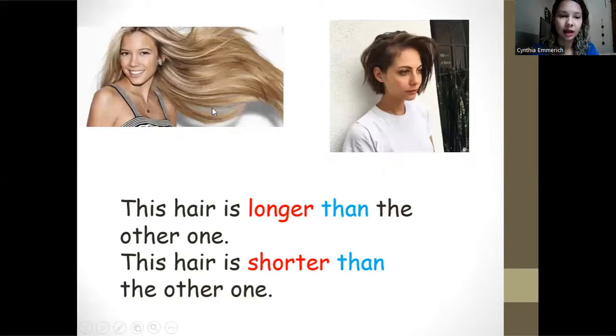Take a look at these ones now. This hair, the blonde hair, is longer than the other one. And the other is shorter than the other one, okay? So let's repeat. This hair is longer. This hair is shorter than the other. Okay, good. So, as we saw, we use the comparatives to compare two things, right?